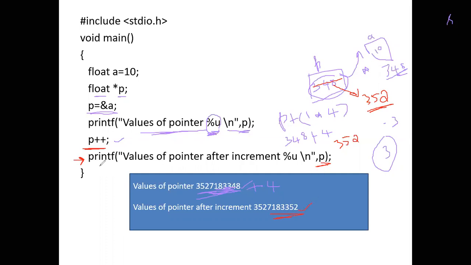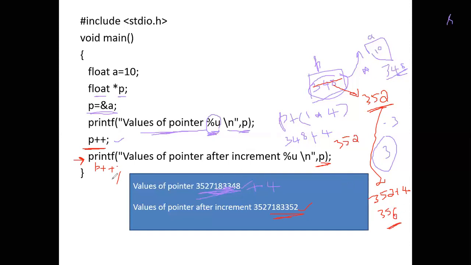Again, suppose I write p++ here once more, what will happen? This value will get incremented. It will become p, which is 352, plus 1 * sizeof(float), which is 4. So it will become 356.